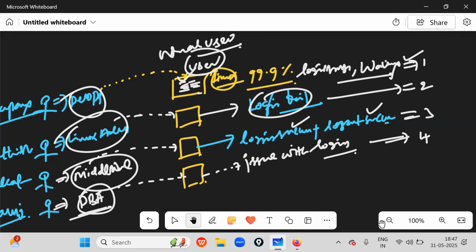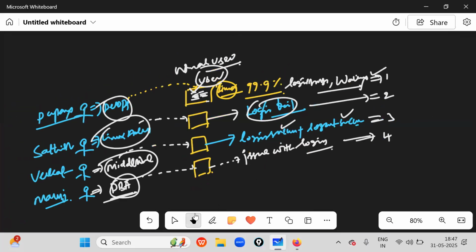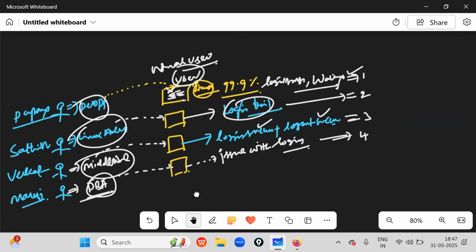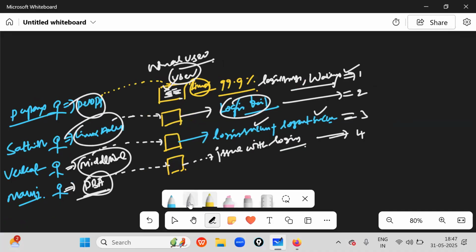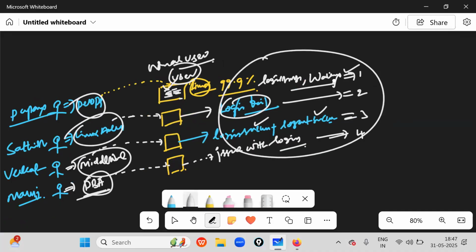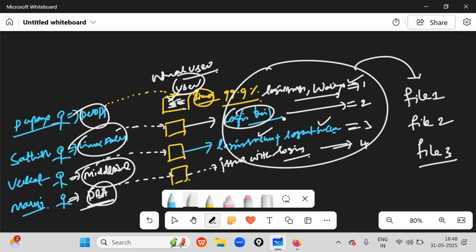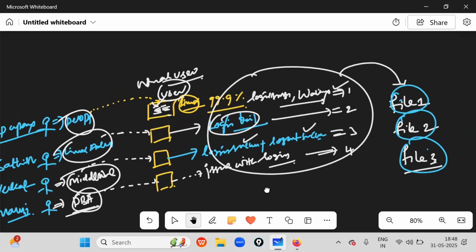Like this, these people are working inside Linux. But Linux is very clever. All the actions will be stored in different files: file number one, file number two, file number three. All the user actions, whatever actions they are doing, will be stored inside file one, file two, file three. This will be taken care of by Linux.